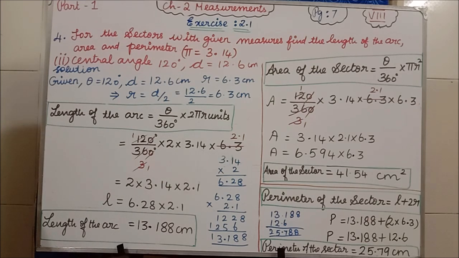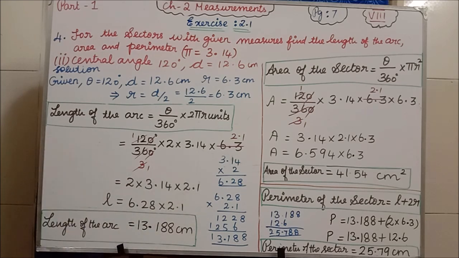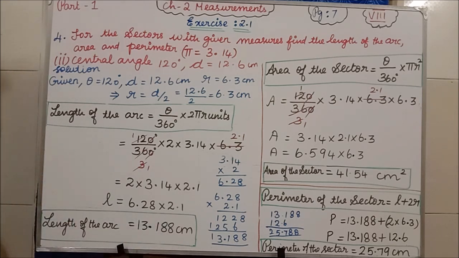So what are the values I am getting in the numerator? 2 into 3.14 into 2.1. So if you multiply 2 into 3.14, I am getting 6.28. That 6.28 if you multiply with 2.1, we are getting 13.188 centimeter. Okay, so you can make round off also this. 188 means you can write 19 centimeter also. Therefore, the length of the arc is 13.188 centimeter is the answer.